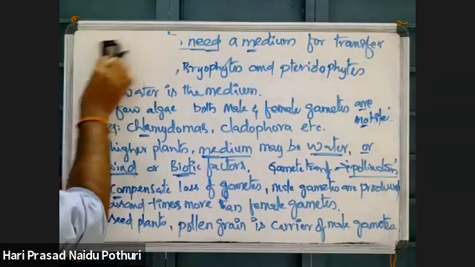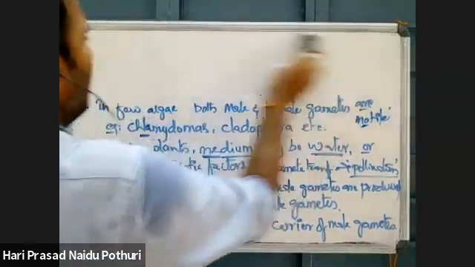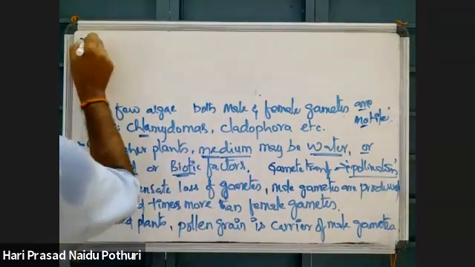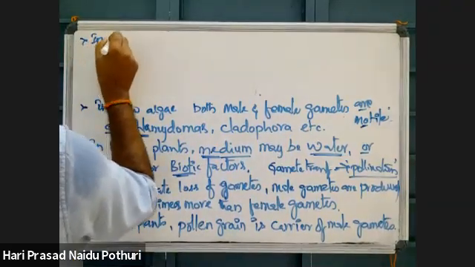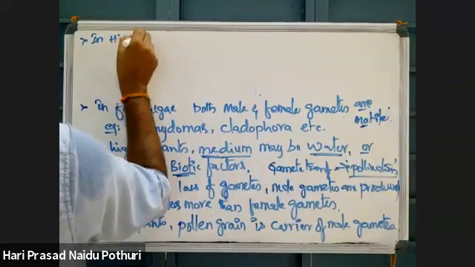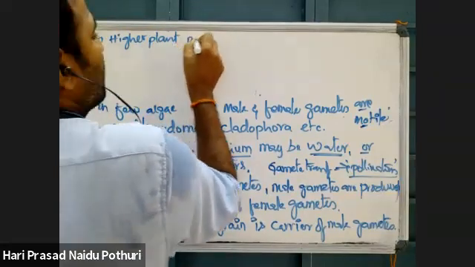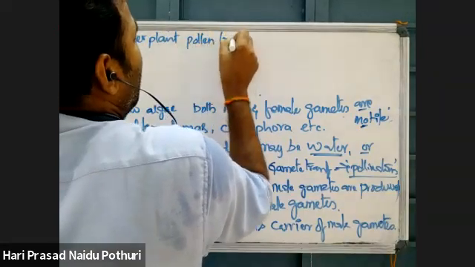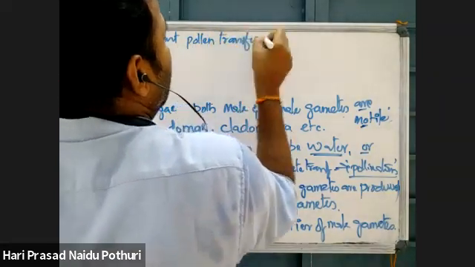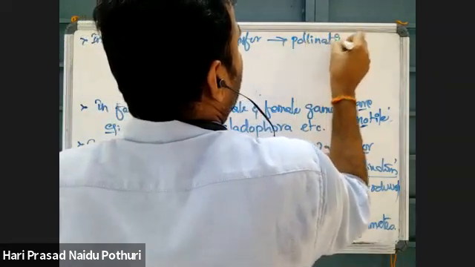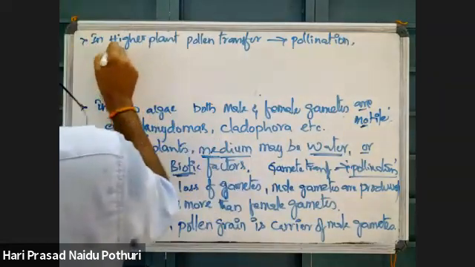In higher plants, pollen transfer is gamete transfer. That pollen transfer is called pollination. What is pollination?